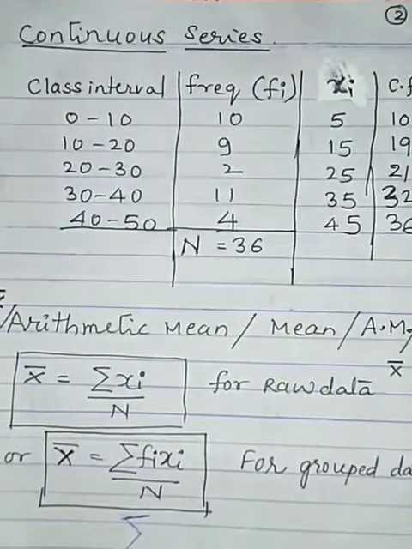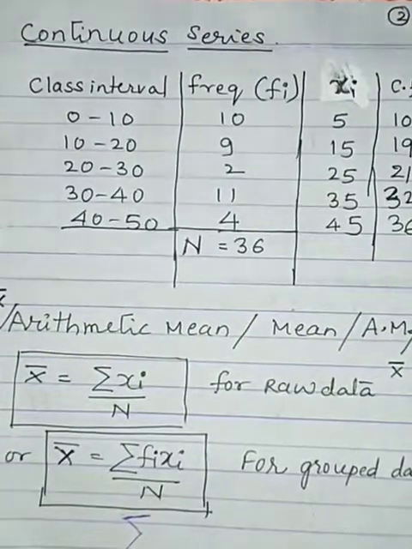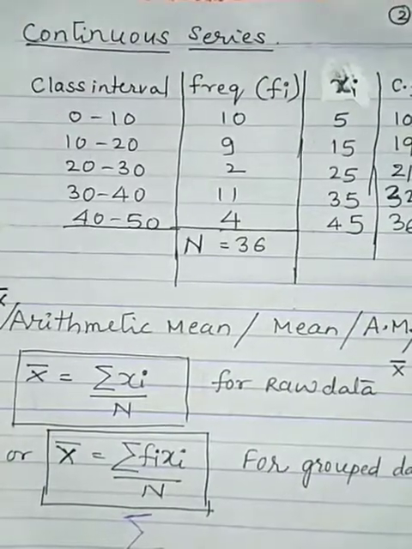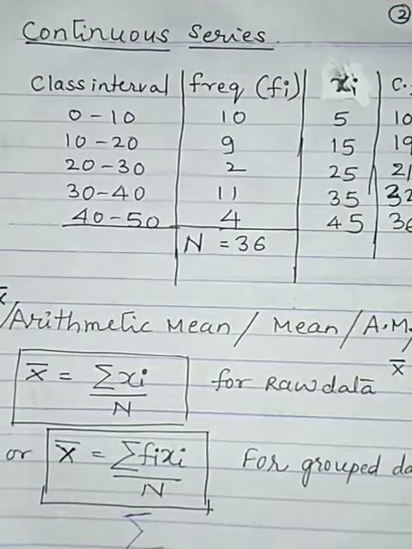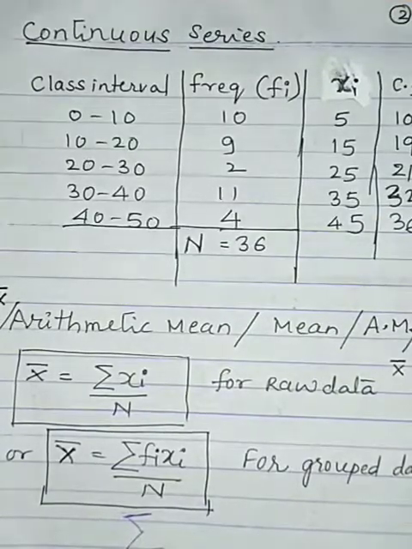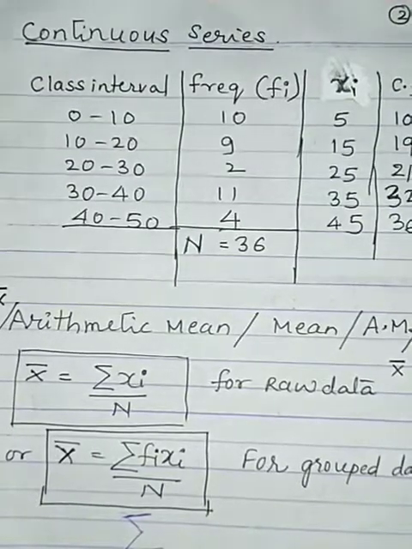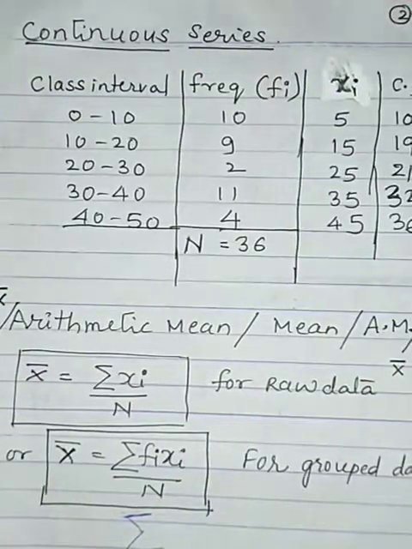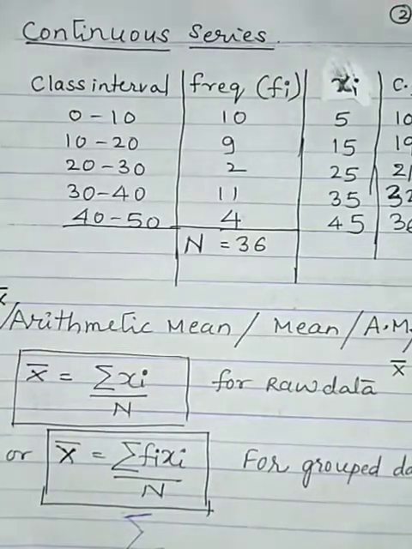It is denoted mathematically as x bar, and we have been calculating x bar since our childhood. What is the average of Dhoni's one-day matches, ODIs, right? That average we know how it is calculated. We take the total and divide by the total number of items.